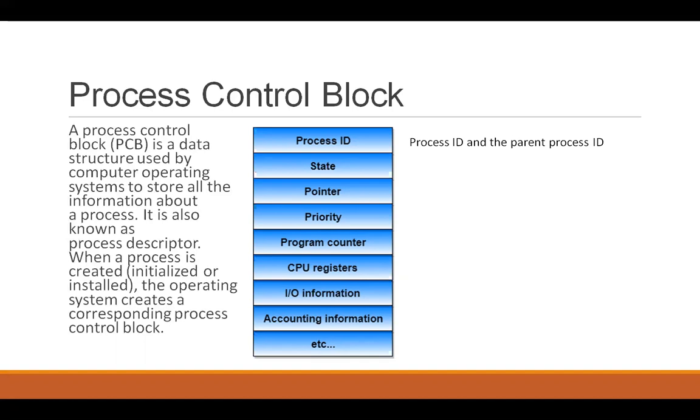You know that some programs call upon other programs. For example, an operating system may call upon utility programs to do some task. For example, you may use the disk defragment utility. Or a program may call its subroutines. So, a process that calls another process is called the parent process.